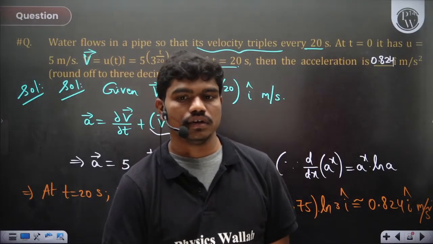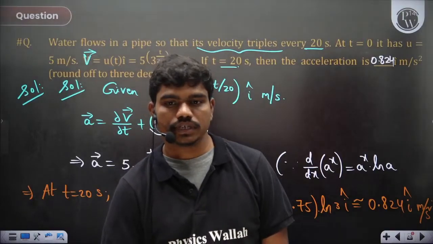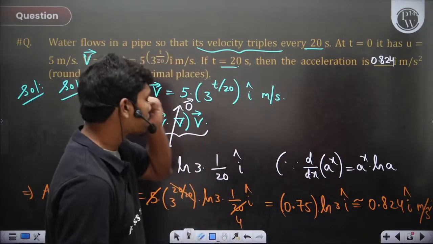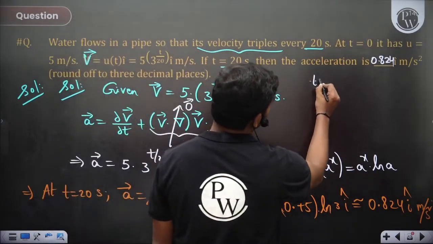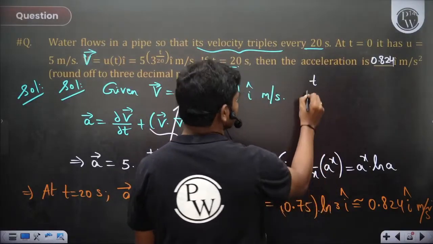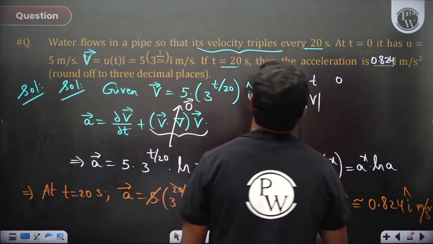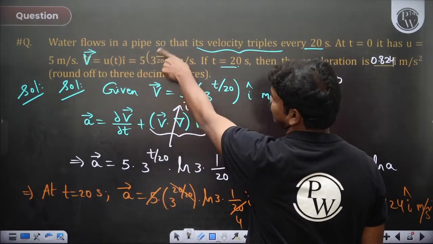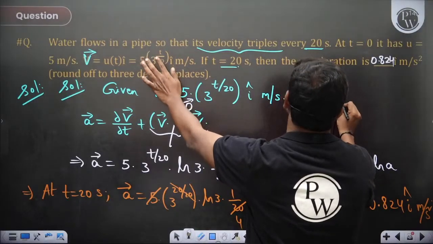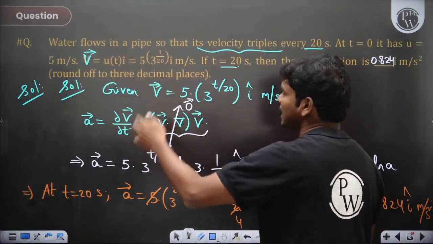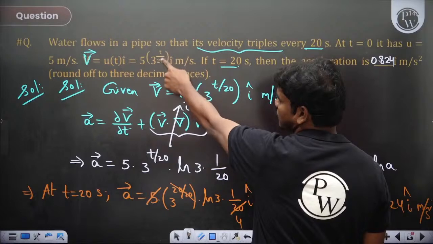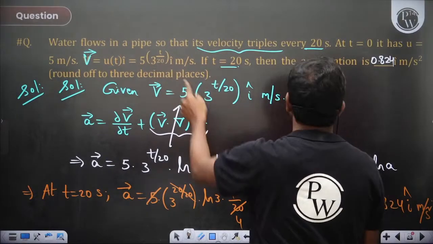Triples every 20 seconds. What do you mean by triples every 20 seconds? At time t, if you write the magnitude of velocity, for example, when time t equal to 0, you put t equal to 0, this is 3 power 0, 1, so you have 5 as the velocity. So after 20 seconds, at time t equal to 20 seconds, you have 3 power 1, so 5 threes are 15.